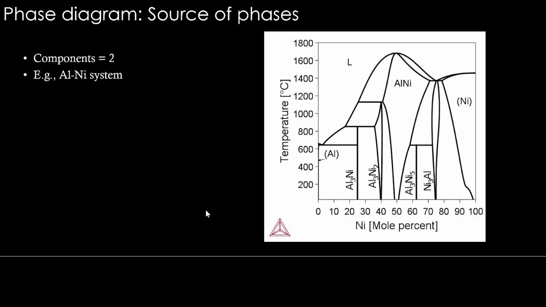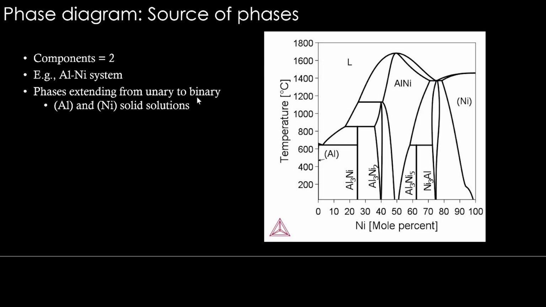Now look at this Al-Ni system. Based on the sources of phases, whether it comes from unary or not, can we tell which are the extended phases and which are emergent phases? So which phases are extending from unary to binary? Aluminum solid solution, nickel solid solution. Okay, this phase and this phase in brackets, when we put in ASM diagrams, it is used for solid solutions, right?